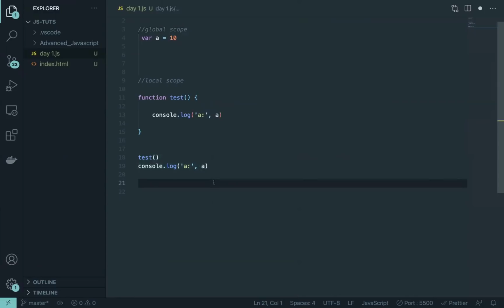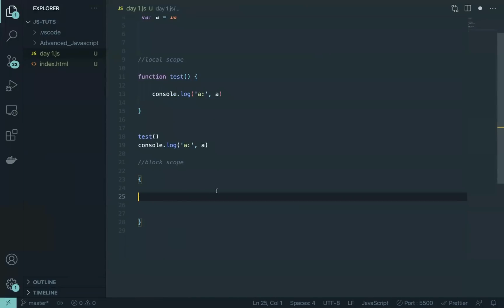Now there is one more scope that was introduced recently in JavaScript, and it is called a block scope. So what is a block scope, or what is a block in JavaScript? In JavaScript, blocks are these curly brackets. You can write anything inside of it, like you use it for if else, you use it for while, you use it for loop. Okay, so let's try that, where a is equal to 10,